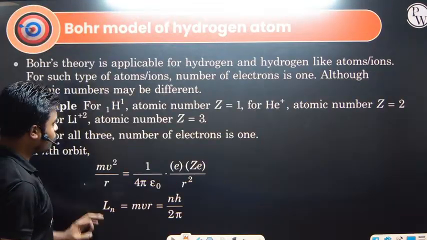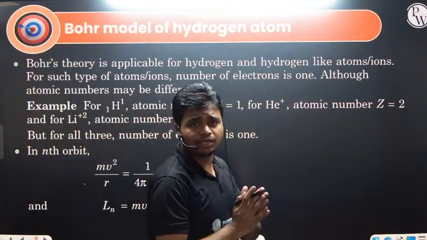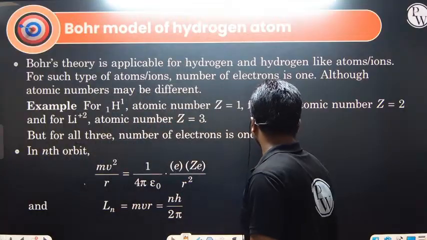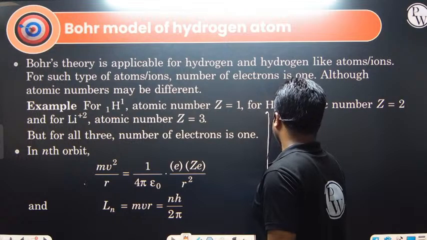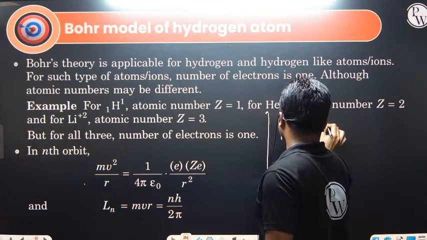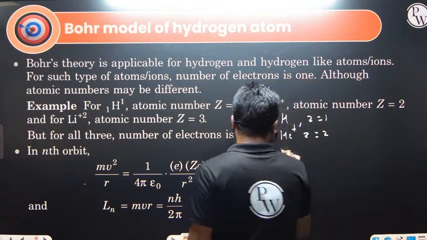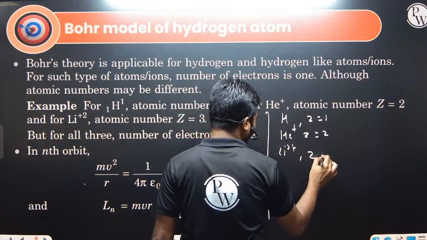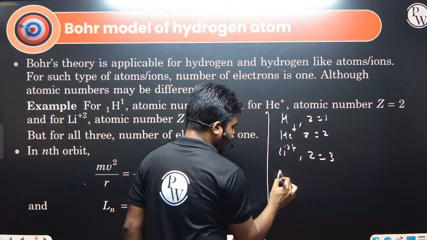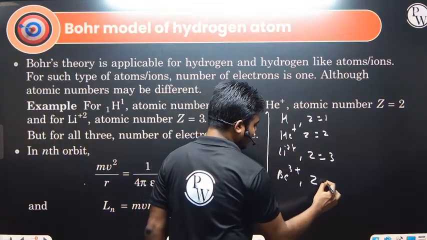Now the Bohr model is defined for hydrogen-like elements. The first one is hydrogen itself, that is the hydrogen atom, with Z equals 1. Second is He plus, Z equals 2. Next one is Li 2 plus. What is Li 2 plus? Z equals 3. Next we have Be 3 plus, so Z equals 4.